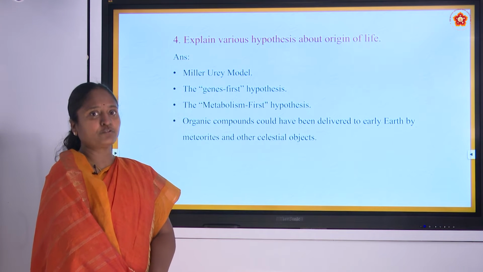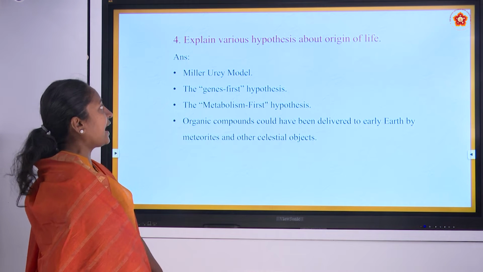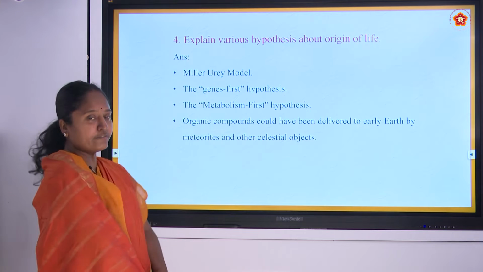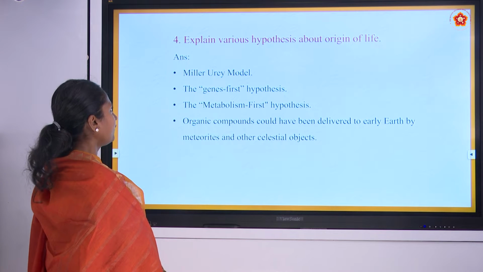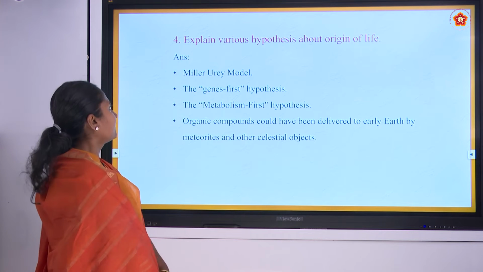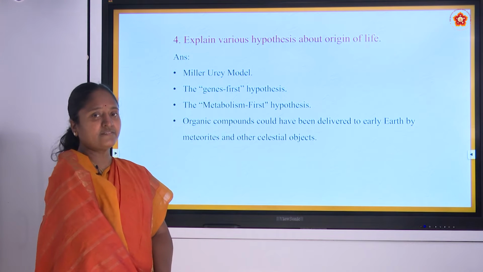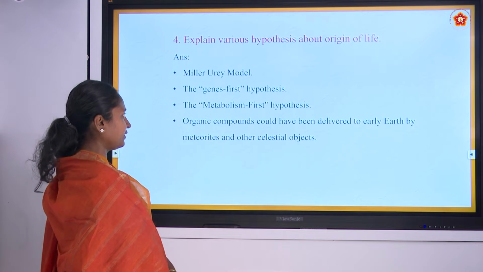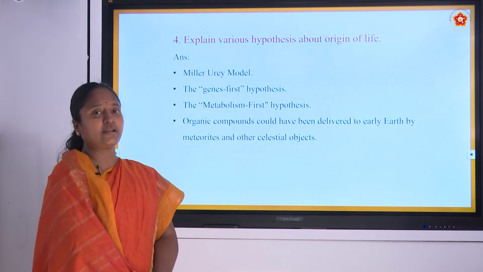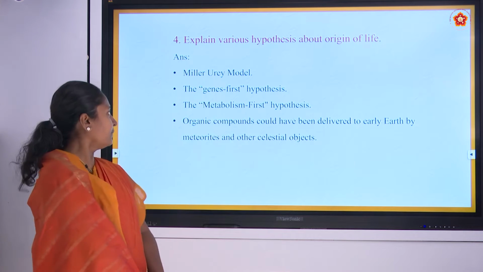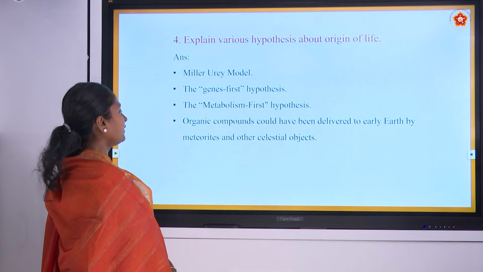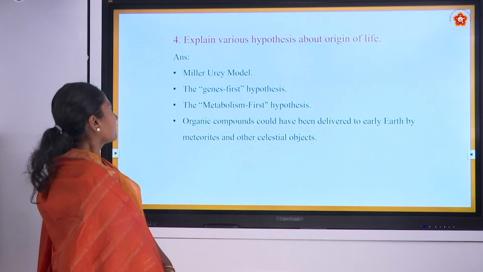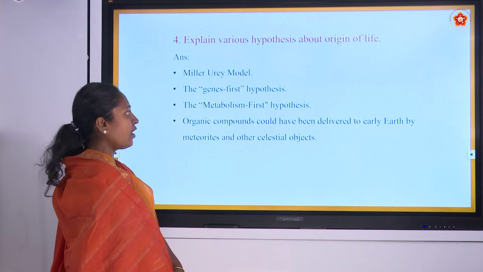Now we will see the fourth question. Explain the various hypotheses which talk about the origin of life. We learnt four different hypotheses last time. The first one is the Miller and Urey model. Second is the gene first hypothesis, where gene came first into the environment, and then the metabolism first hypothesis, where metabolic intermediates came into existence in the earlier earth. The last one is that organic compounds could have been delivered to earth by meteoroids and other celestial objects.